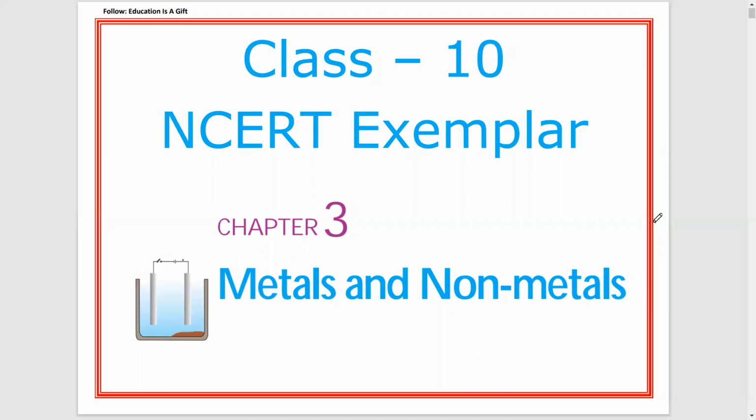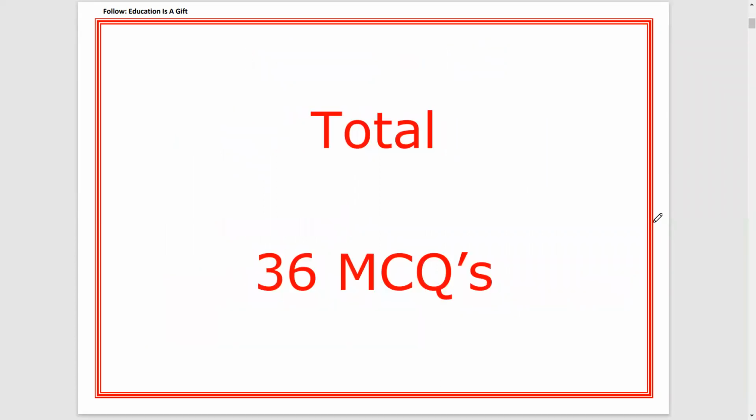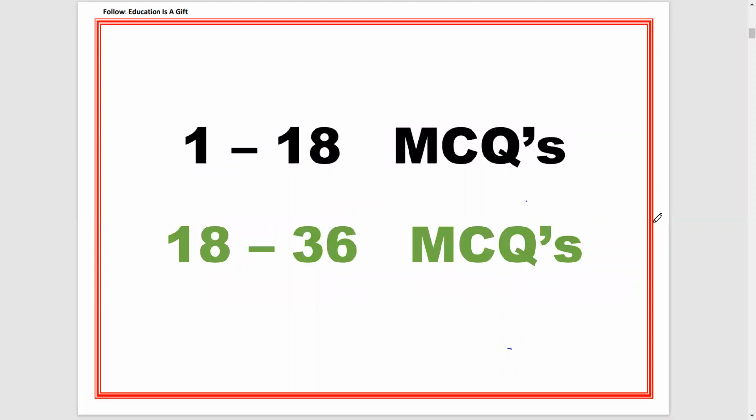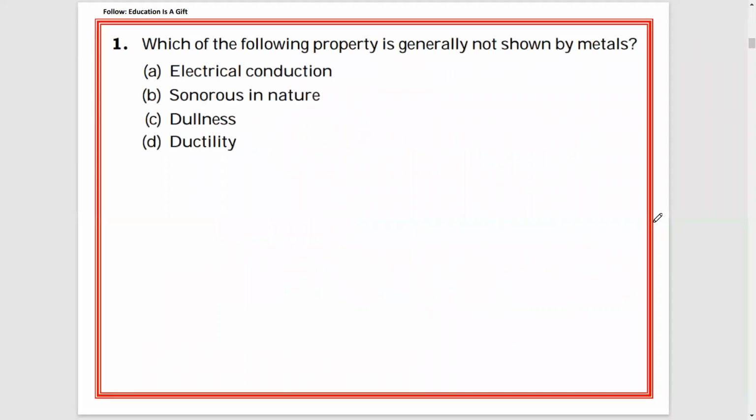Hi guys, welcome back. In this video, you are going to learn metals and non-metals chapter NCERT exemplar MCQs. There are a total of 36 MCQs in this chapter, but we are going to discuss only 18 in this part, and in the second part, we are going to discuss the remaining 18 MCQs. Without wasting our time, let us jump into the topic.